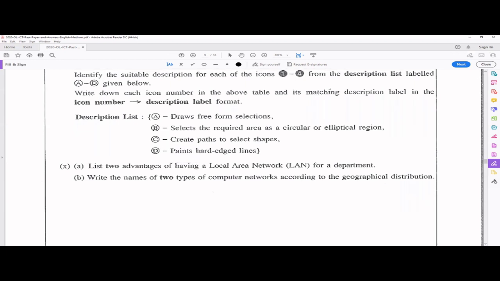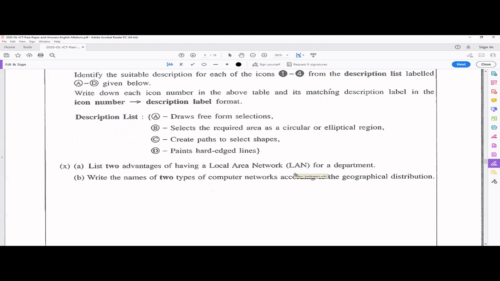Okay, last part. Okay, 10th one. List 2 advantages of having a local area network, LAN, for a department. So if you have a LAN for a department, what are the benefits? Main thing is you can share resources. So when it comes to resources, you can share the internet, you can share the printers, you can share scanners. So you can do the sharing of resources among these computers in the network.